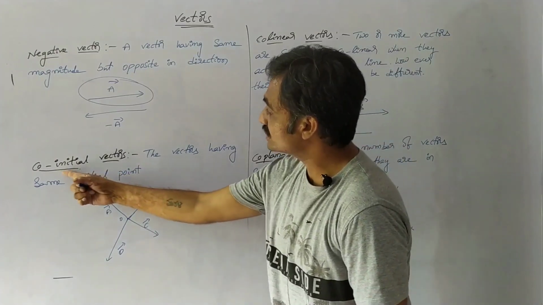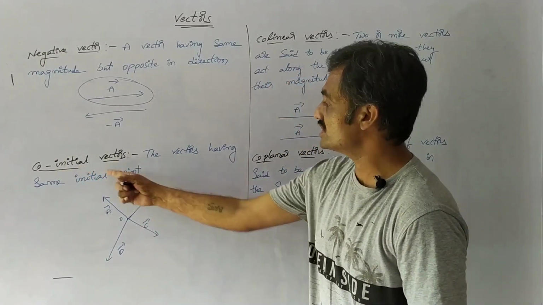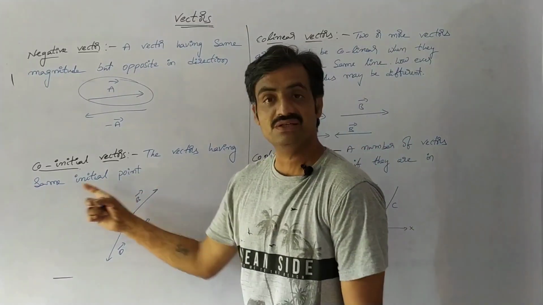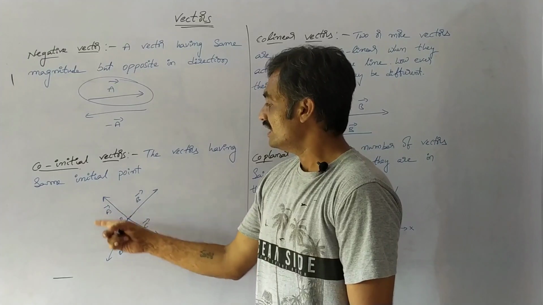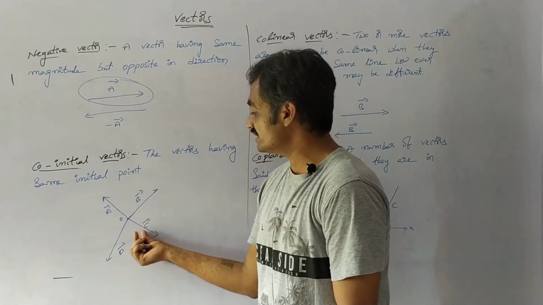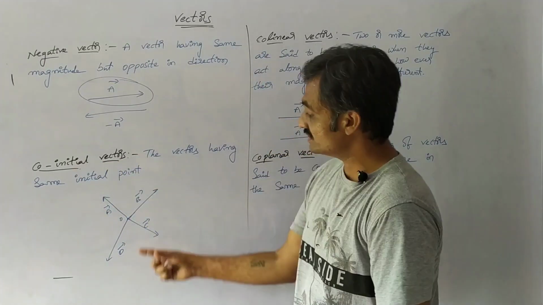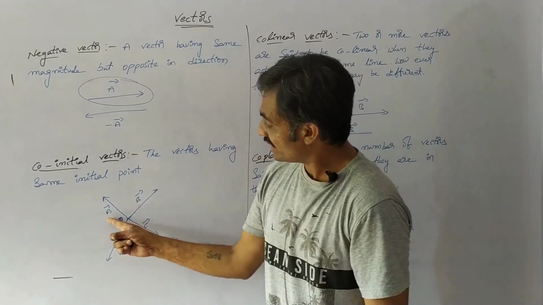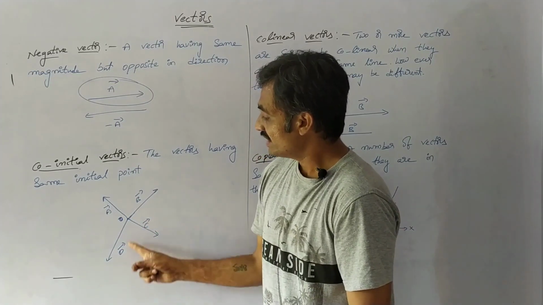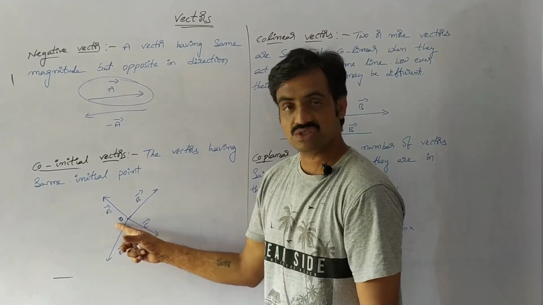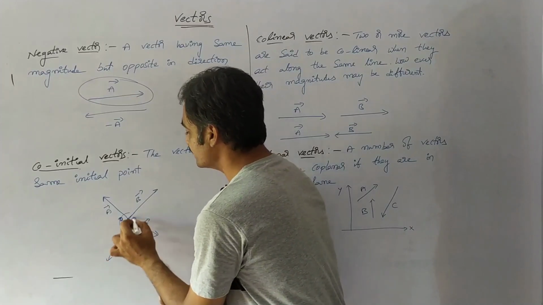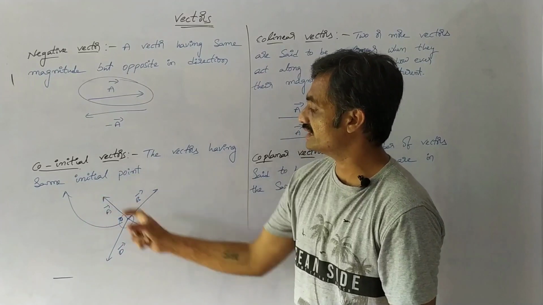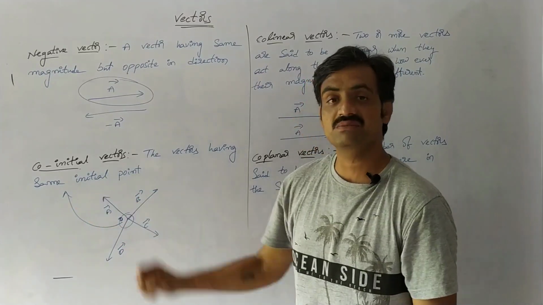Next are coinitial vectors. Observe the definition: vectors having the same initial point. If the vectors have the same initial point, then we can represent them as coinitial vectors. Let us consider the origin at this position, and here we have considered four vectors, and these four vectors are starting from the origin. Then we can consider them coinitial vectors. They have the same starting point.